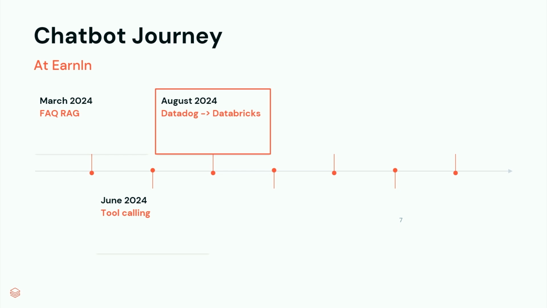So in August, we migrated our metric system from Datadog to Databricks. And as we kept adding use cases to our bot, we realized we needed a central place to advertise these metrics, publish these metrics, visualize these metrics. So we released our first AI/BI dashboard in October. This really was a game changer, not just because it created a central place for everyone to be aligned on our metrics, but also because it became the operational tool for our bot.